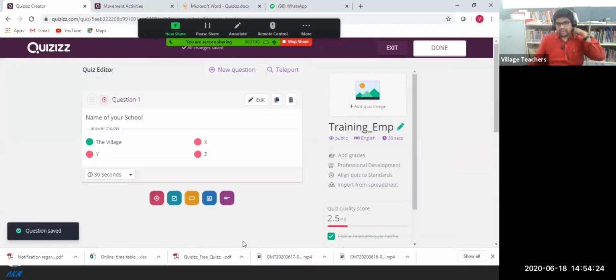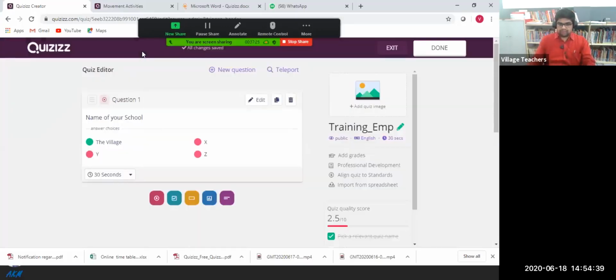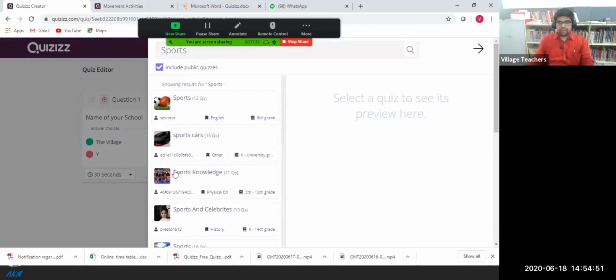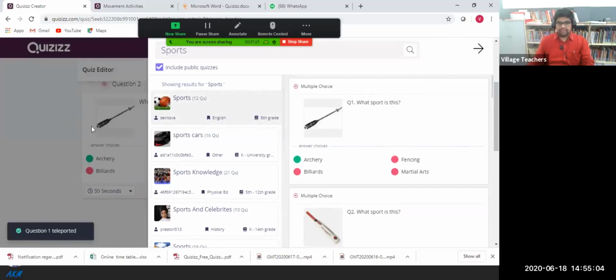And after this, if you want to import some questions from the net, if you want to add directly, you can click on the new question. If you want to search from the net, you can just click teleport. If you click teleport, I can just search for the quiz. Okay, so I can just search for sports. So all the sports related questions will come here. So when I select in the left side, you can see the questions in the right side. So if you would like to add this question, click the add button here. Automatically the question is added. You can see the question is added.